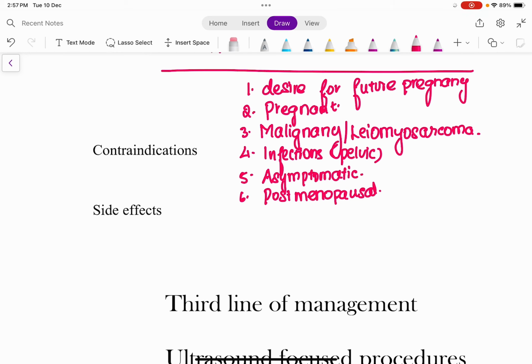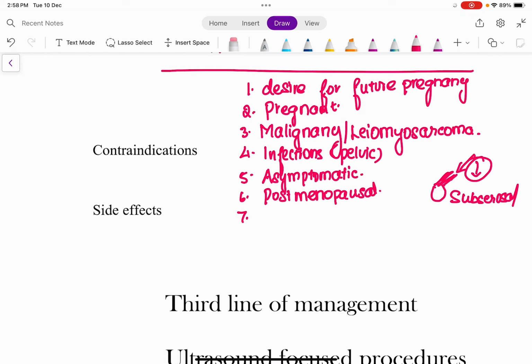Yes, and in those fibroids which have increased chances of necrosis, such as those fibroids which have a very narrow stalk, right? Let's say for example a pedunculated fibroid. What is a pedunculated fibroid? Any fibroid with a stalk is called a pedunculated fibroid. The most common pedunculated fibroid is a subserosal fibroid. So any subserosal pedunculated fibroid with a very narrow stalk. Narrow stalk means the amount of blood reaching the fibroid is also decreased.